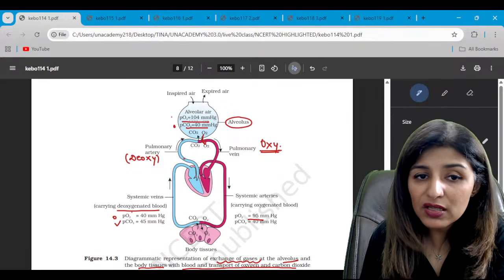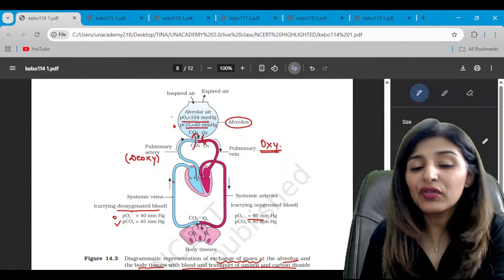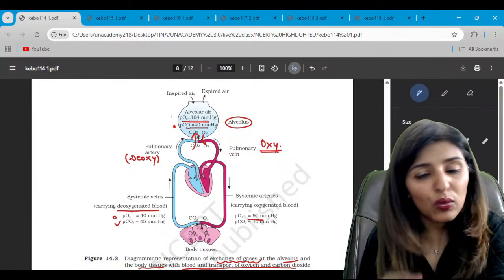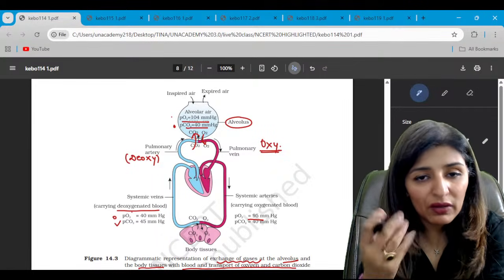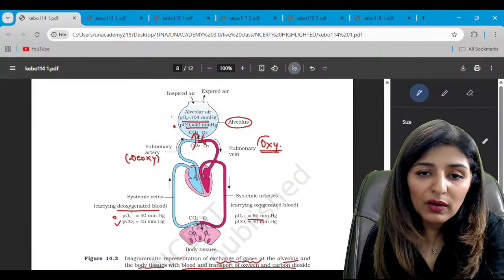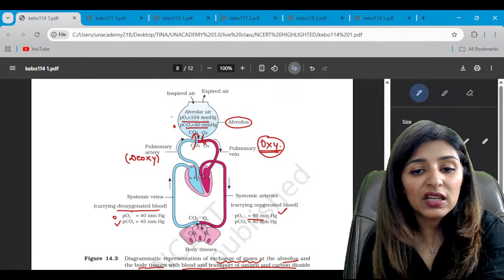Similarly, partial pressure of CO2 in deoxygenated blood is 45. In alveolus, it is 40. So CO2 is going to move into the alveolus. So we have removed CO2 and we have taken oxygen, and overall the blood has become oxygenated. You should see the values here.